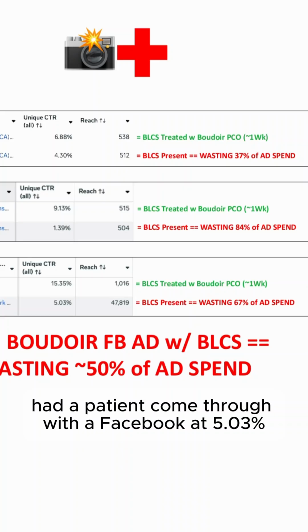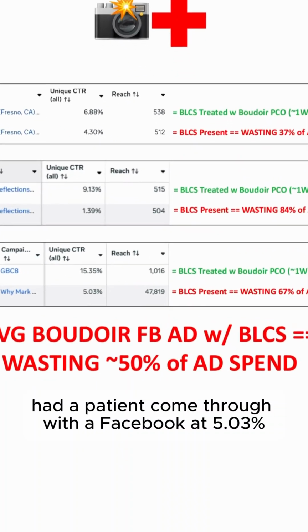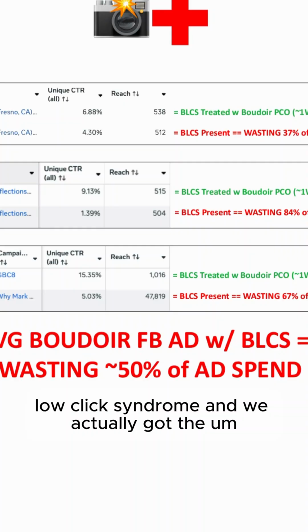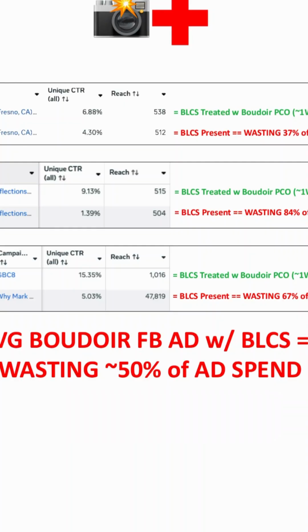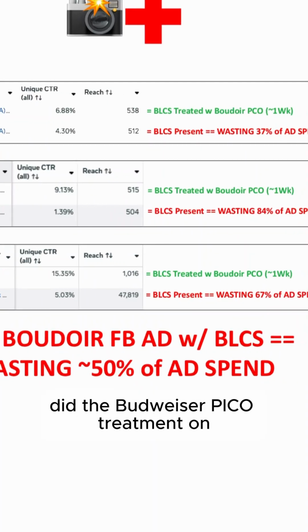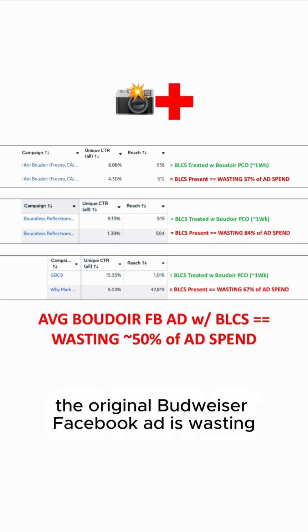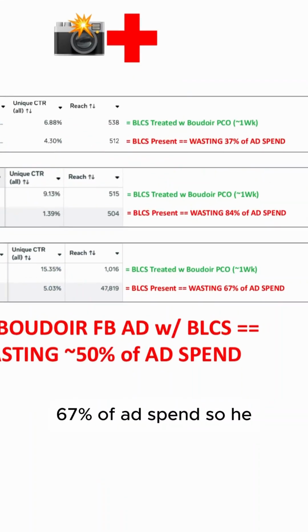Finally had a patient come through, Boudoir Facebook ad at 5.03%, under 6%. That means BLCS is present, Boudoir low click syndrome. And we did the Boudoir Pico treatment on it. It takes about a week. Got the unique CTR up to 15.35%. So we found out the original Boudoir Facebook ad was wasting 67% of ad spend.